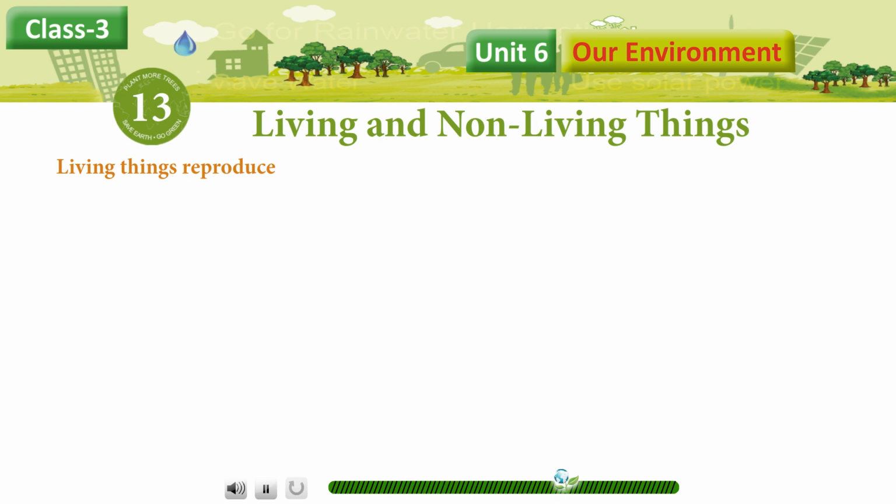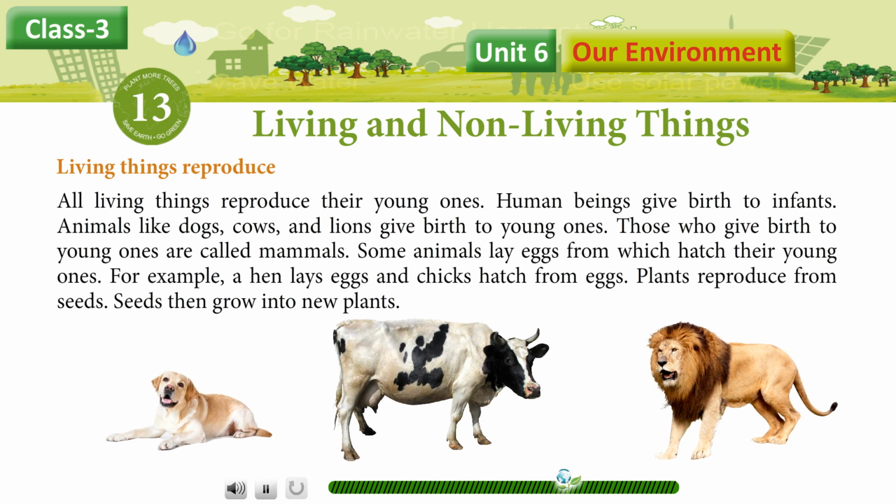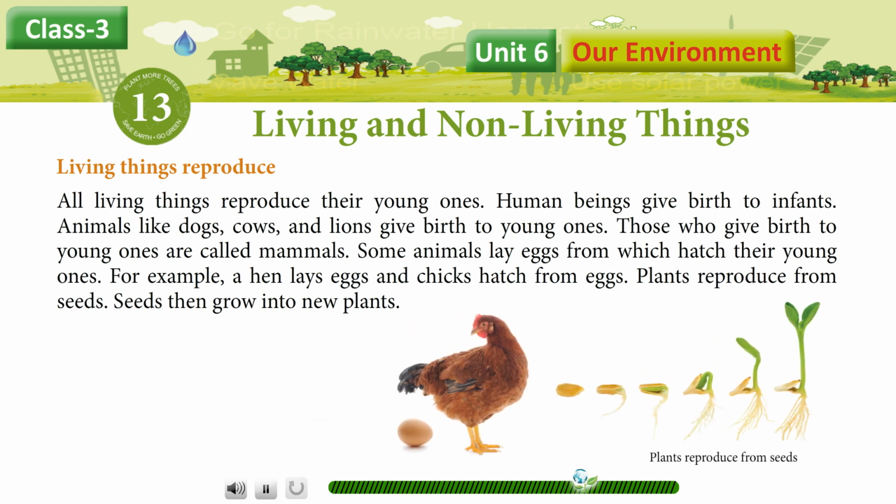Living things reproduce. All living things reproduce their young ones. Human beings give birth to infants. Animals like dogs, cows, and lions give birth to young ones. Those who give birth to young ones are called mammals. Some animals lay eggs from which their young ones hatch. For example, a hen lays eggs and chicks hatch from eggs. Plants reproduce from seeds. Seeds then grow into new plants. Non-living things do not reproduce.